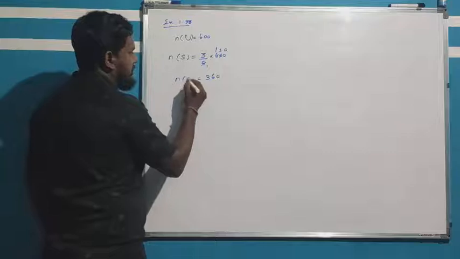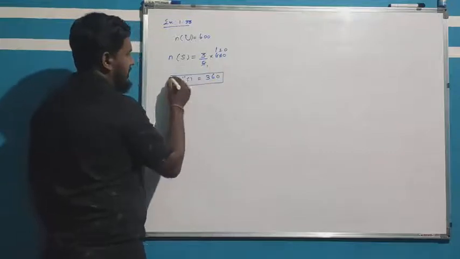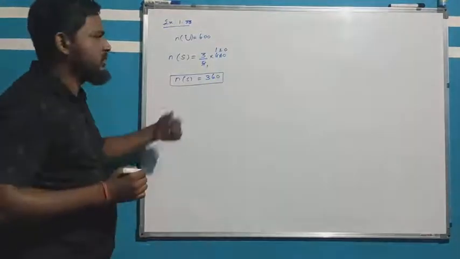So number of scooter users is 360 families using scooter.